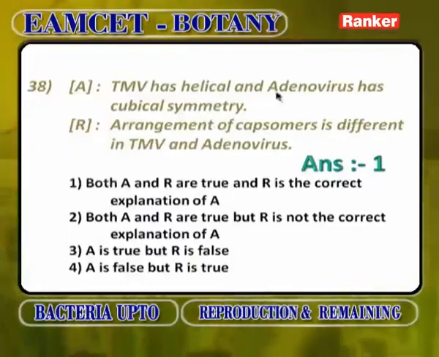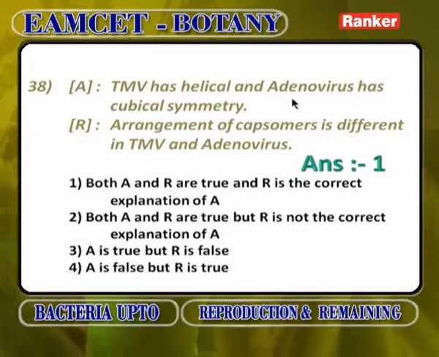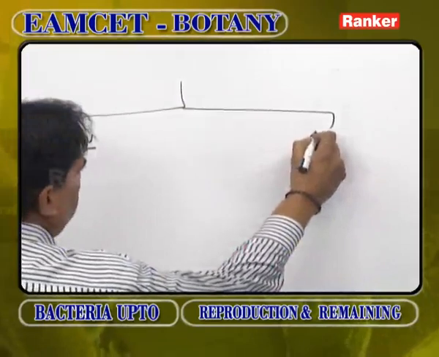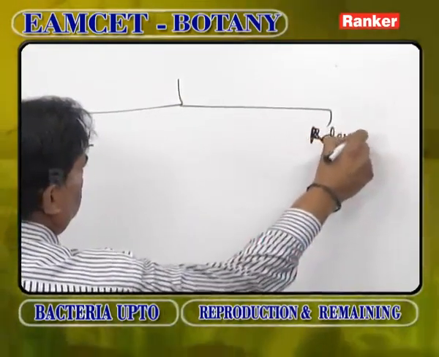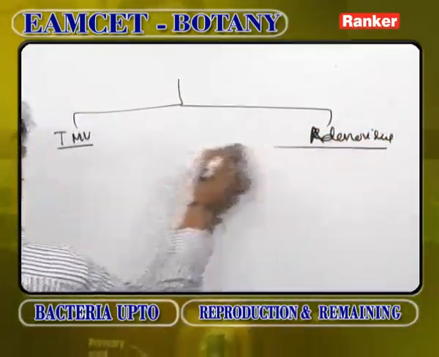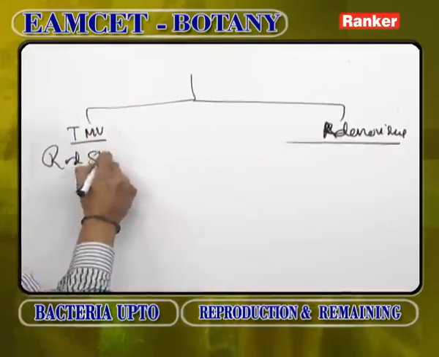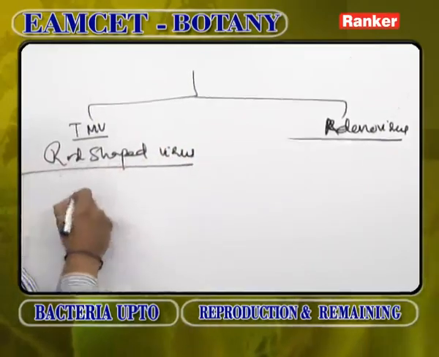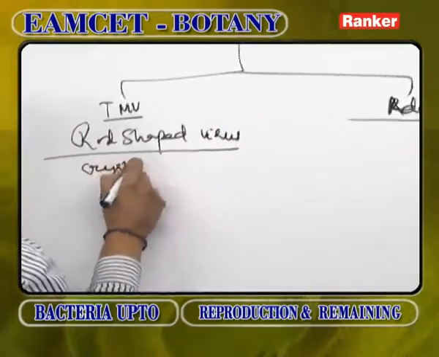TMV has helical and adenovirus has cubical symmetry. TMV, tobacco mosaic virus, has helical symmetry. Adenovirus has cubical symmetry. Arrangement of capsomeres is different in TMV and adenovirus. Just now we explained tobacco mosaic virus and adenovirus. Tobacco mosaic virus is a rod shaped virus which is open on both sides. It was first crystallized by